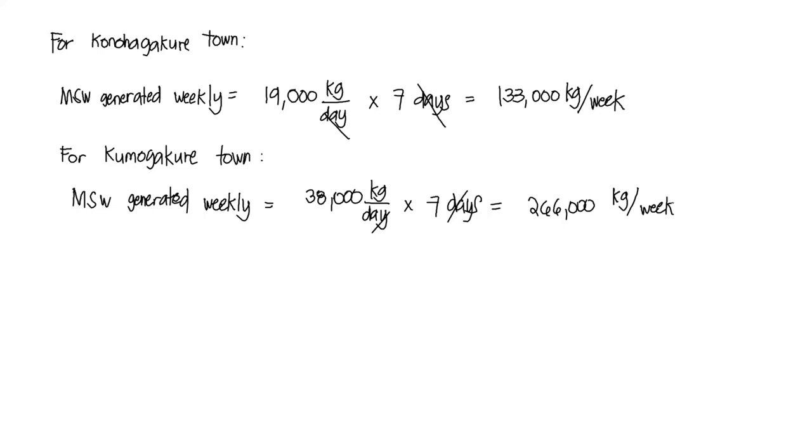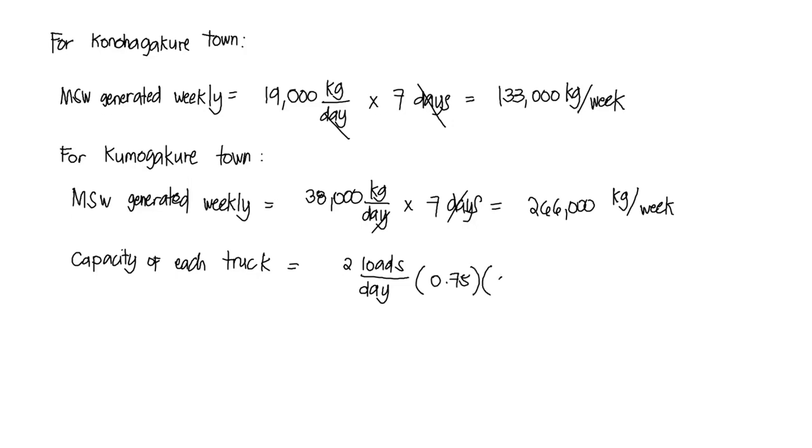And the next thing we are going to do is to determine the capacity of each truck. To calculate the capacity of each truck, we have 2 loads per day, multiplied by 0.75, which is the capacity of each truck, then multiplied by 4.5 tons per truckload.